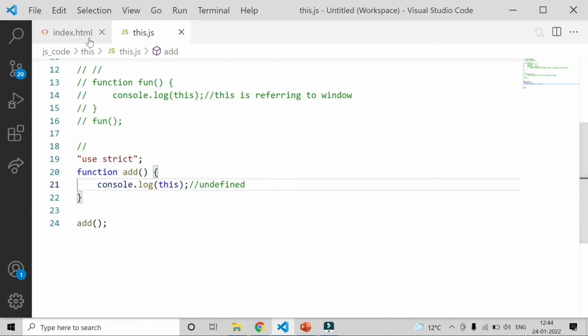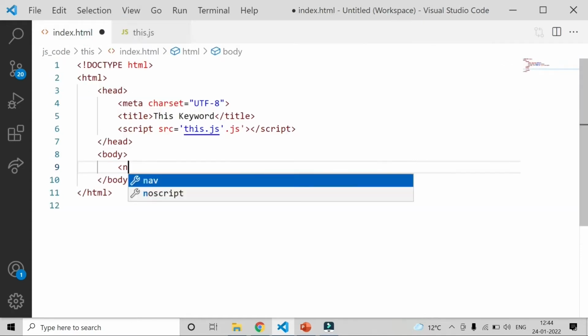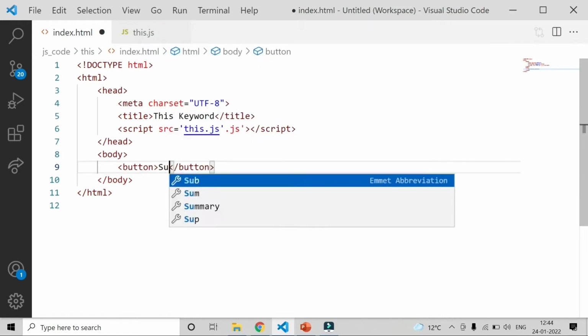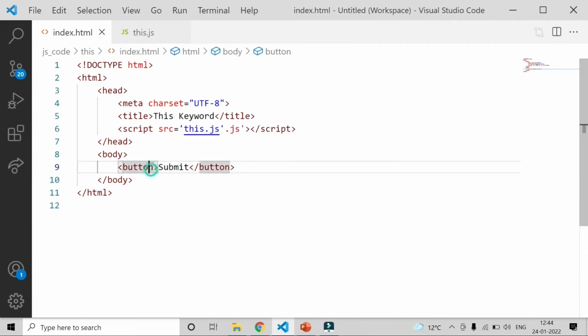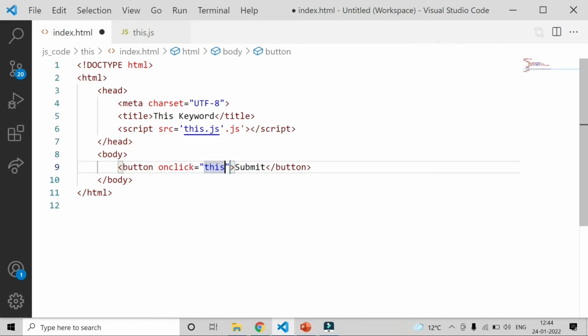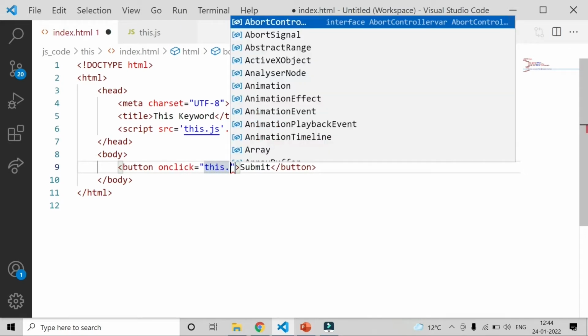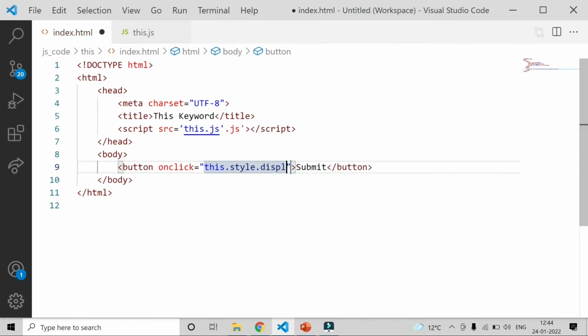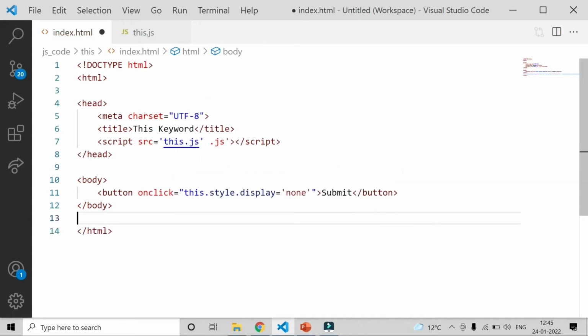The last is events. Let me create a button quickly over here. Here I want to refer to this button. If I have an onclick event and I'm writing this keyword here, this will refer to the button, the element itself. So let's say I'm doing this.style.display equal to none. I'm making this value none when someone clicks on this button, because this is going to refer to this button.